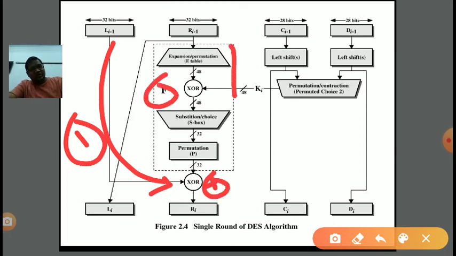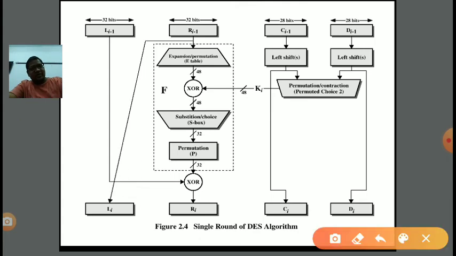This is the function, the full function. I am explaining the function. In the function, R of I minus 1 is given as input to the permutation, called the E table or expansion table. The permutation is done and it is expanded from 32 bit into 48 bit. Now XOR will be done, and the output will again be 48 bit, because in XOR there is no destruction of bits. Now the substitution or choice S box is there.